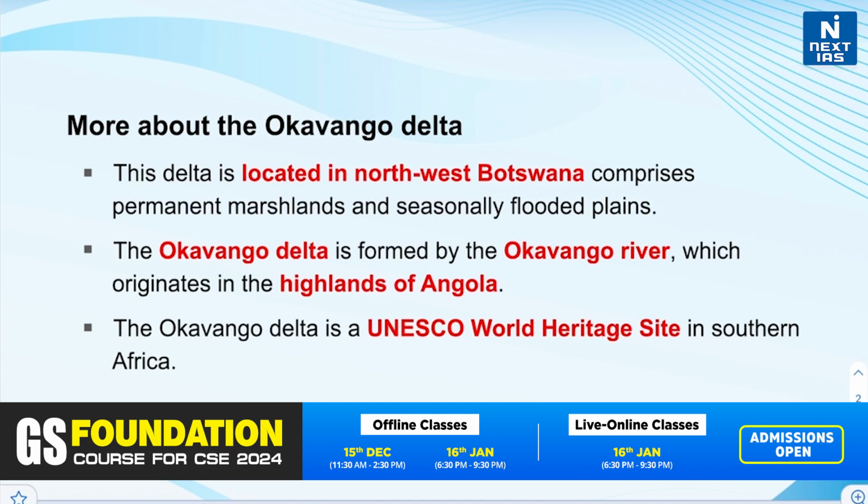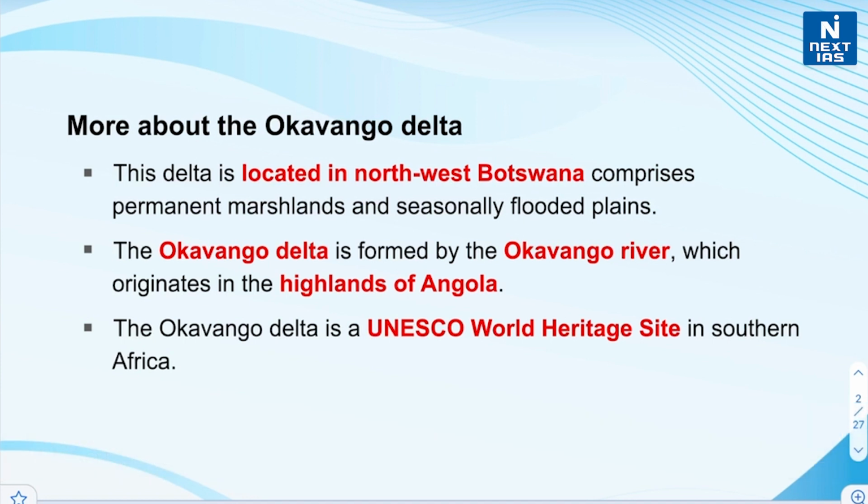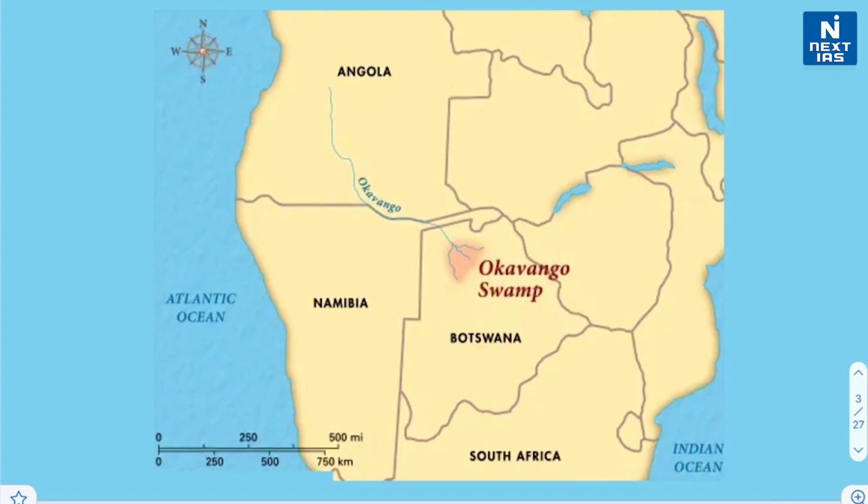It is a large low-gradient alluvial fan or inland delta located in northwest Botswana, comprises permanent marshlands and seasonally flooded plains, and it is formed by the Okavango River, which originates in the highlands of Angola. Okavango Delta is a UNESCO World Heritage Site in southern Africa. This is the location of Okavango Delta.